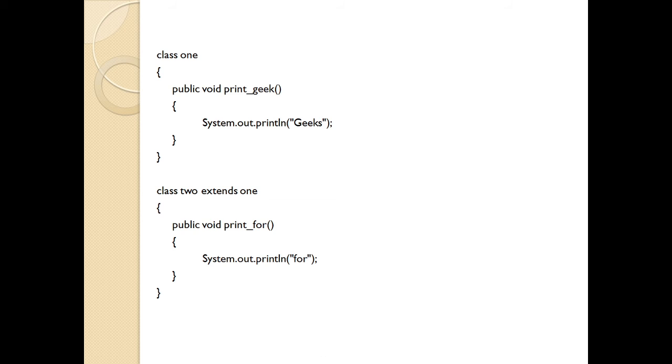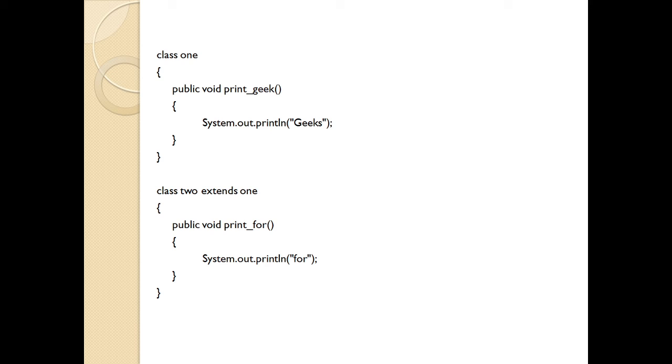Here I have class 1, which has a method void printGeek, and it is going to print Geeks. Now I derive class 2 from the base class 1, so I write class 2 extends class 1. Here I have the method void printFor, and then I call the printFor method. So class 2 will have the method printFor of its own class. It can also call the method printGeek from the base class.